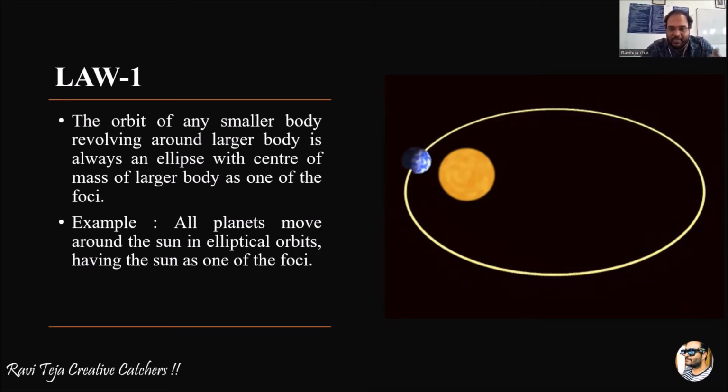For example, here we have taken Sun as the larger body and Earth as the smaller body. According to law one, Earth moves around the Sun in an elliptical path, with the Sun as the focal point. This is law one.